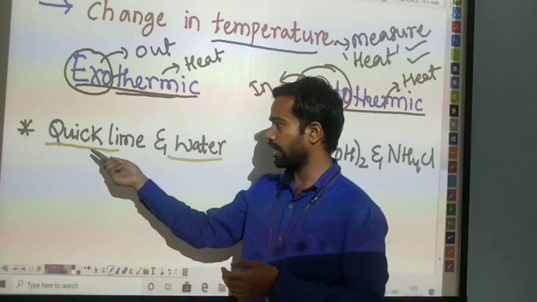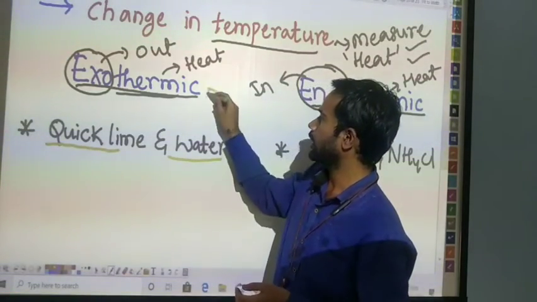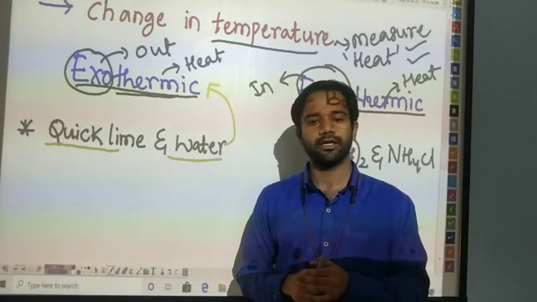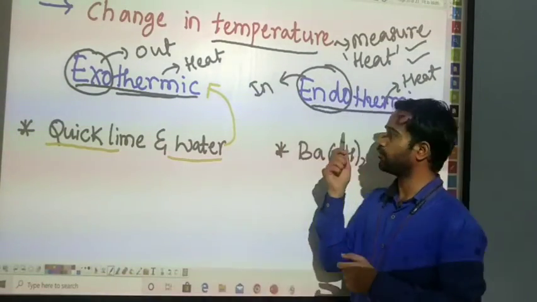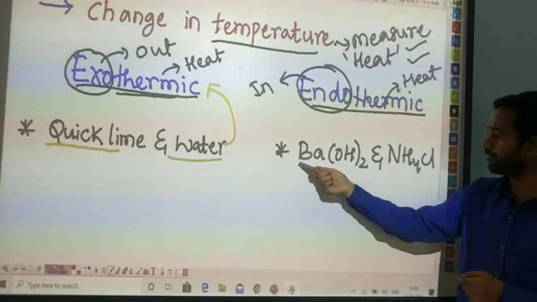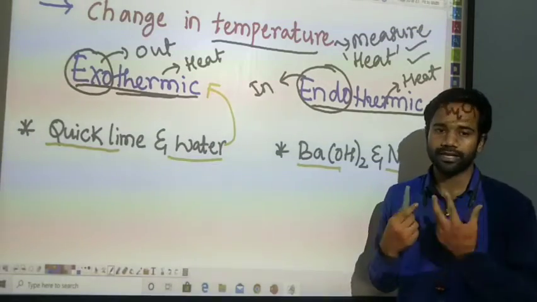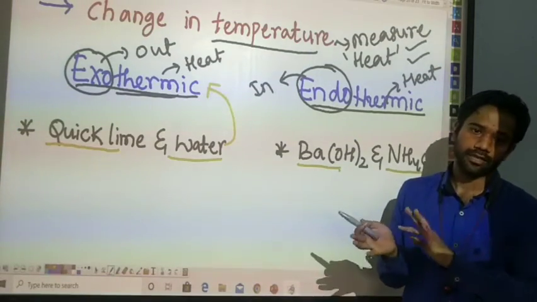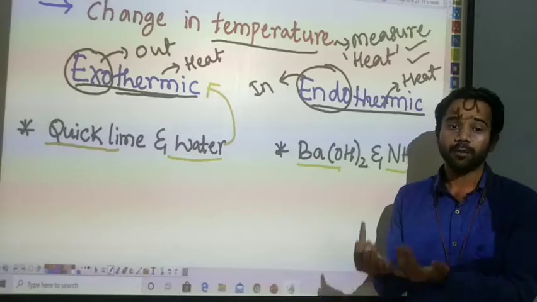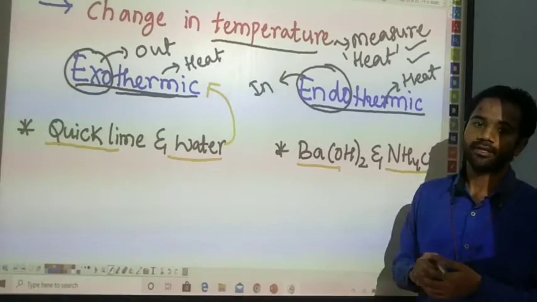In this case, we are adding quicklime and water. It is going to show which type of reaction? It is going to show an exothermic reaction. Let's see another example, for the endothermic reaction. In this case, barium hydroxide and ammonium chloride are going to react. After the completion of the reaction, they are going to absorb the heat. It is known as an endothermic reaction.